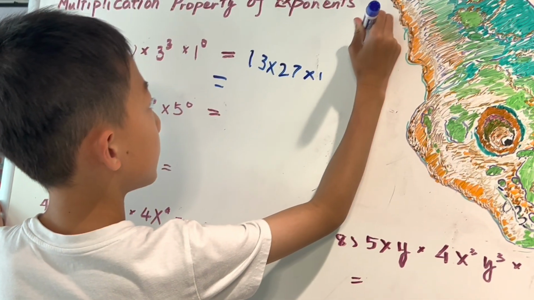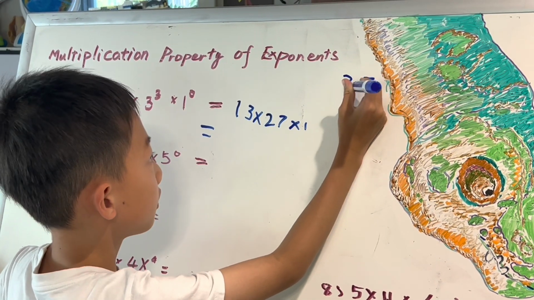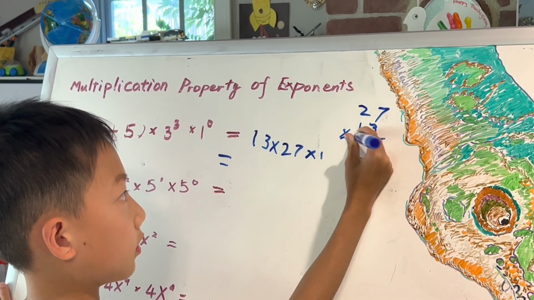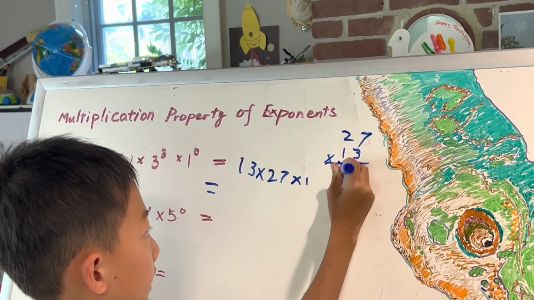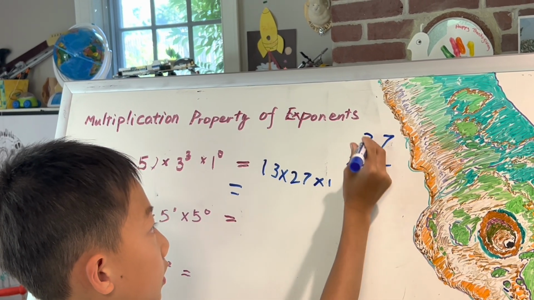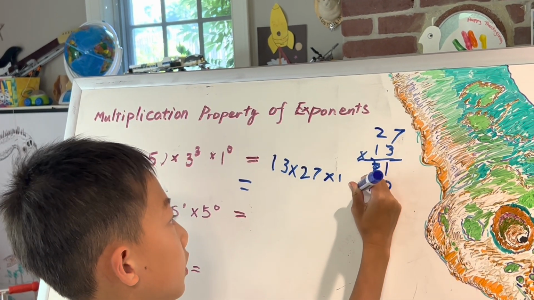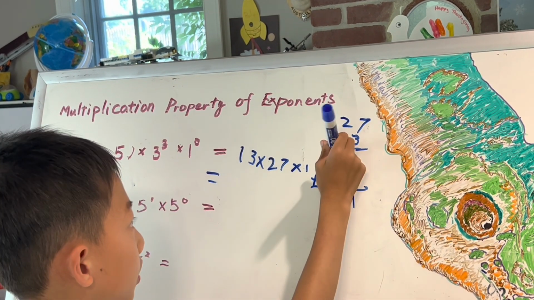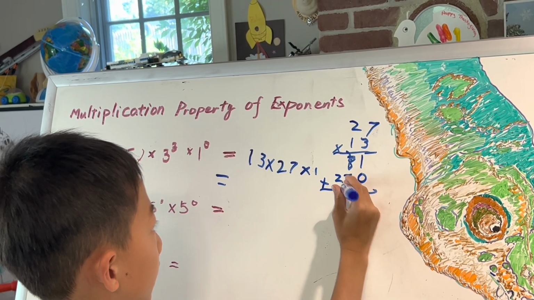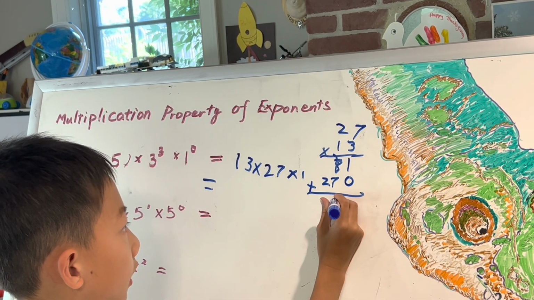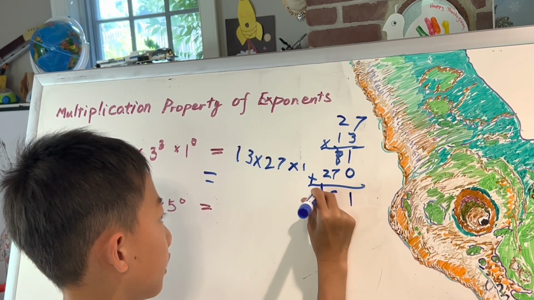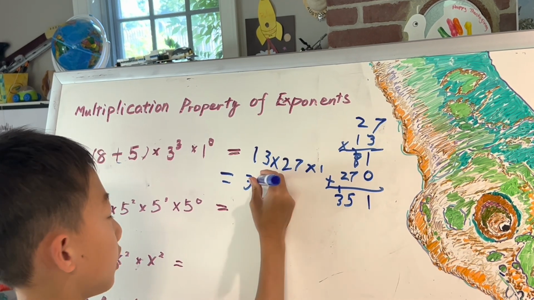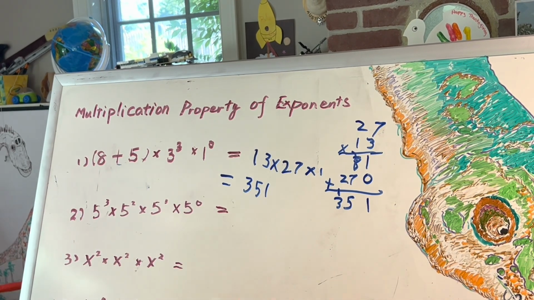I'm just going to do 27 times 13 way up here. 3 times 7 is 21. 2 times 3 is 6, plus 2 is 8. And 0 here. 1 times 7 is 7. 1 times 2 is 2. 81 plus 270 equals 351. And this means it's 351 times 1. I just don't listen to that, and it's just 351.